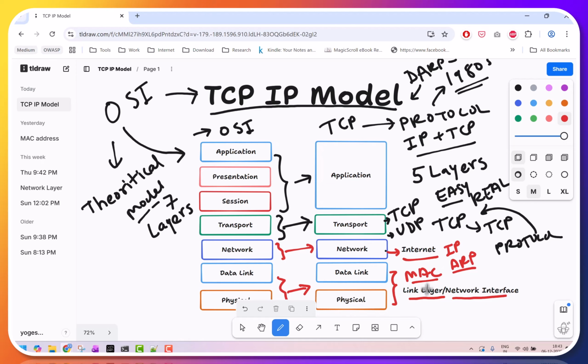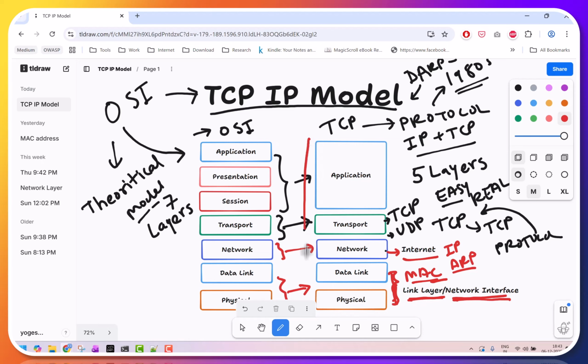That information is added in the data link layer. At the same time, whatever data is there is represented in bit format and actually transferred over the physical network. All these things happen in this network interface layer. So this is what our TCP/IP model looks like.